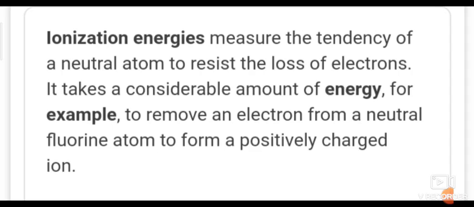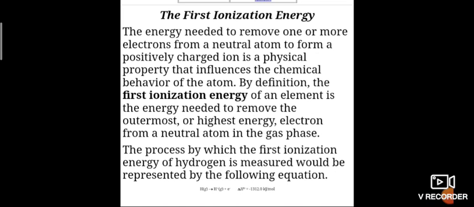So it is a measure of the tendency of a neutral atom to resist the loss of electrons. It takes a considerable amount of energy, for example, to remove an electron from a neutral fluorine atom to form a positively charged ion. So the first ionization energy means removal of the first electron, the very loosely bound electron, from the ground state.